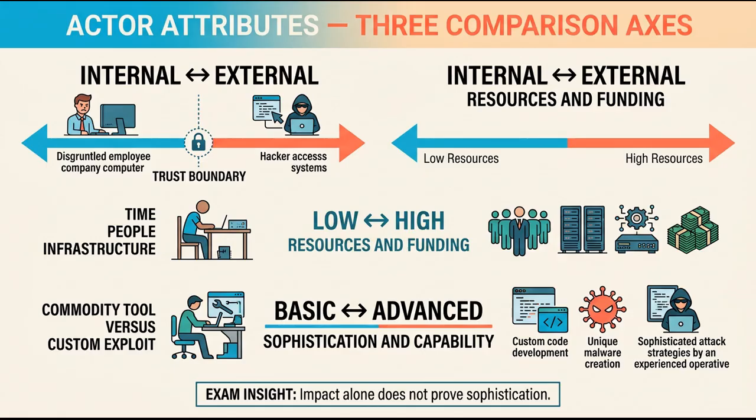These skills are related but not identical. A wealthy group can make poor decisions. A low-budget expert can demonstrate impressive skill. Organized crime and nation-states can both be highly capable. An insider may use no malware at all because authorized access is enough. Avoid inferring sophistication from impact alone. Instead, use evidence such as custom development, stealth, targeting, infrastructure, and operational security. Attribute each dimension separately before choosing an actor.